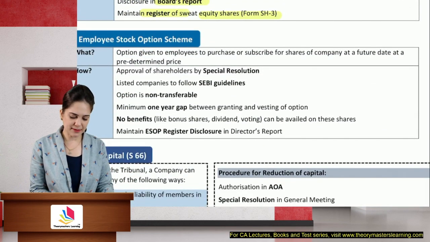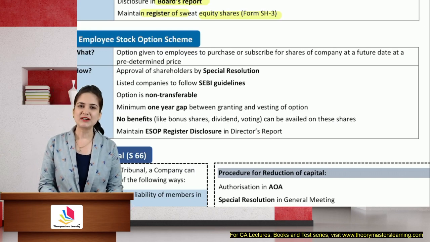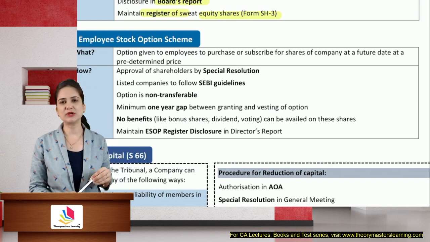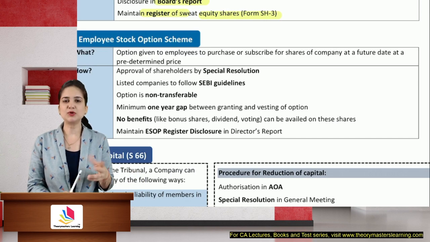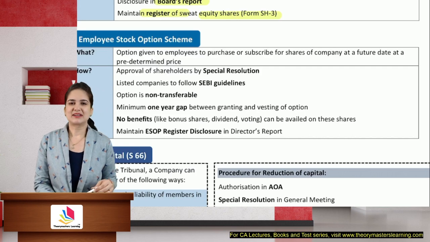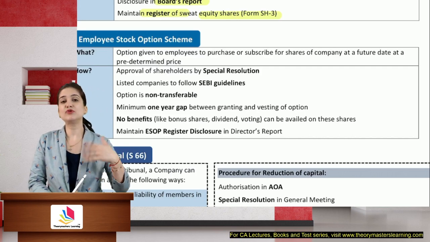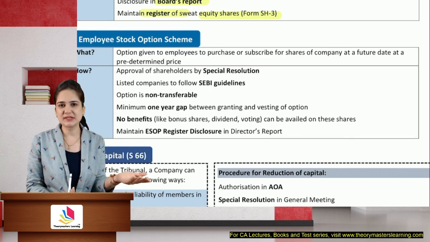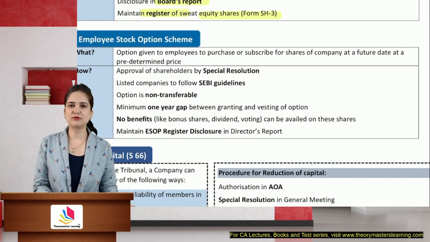Employee stock option. This is an employee retention tactic first started by Infosys in our country. So if I want to retain the employee, I will tell him that you stay in the company for 3 years, I will give you ESOP. Or now I don't have money to give you, I don't have salary to give you, it's a new company, and you must have seen on TV also, Shark Tank, that I don't have money now to pay you salary, or I will give you only 20,000 rupees salary, but I will give you ESOP. That is stock option. If I give you shares instead, you will get appreciation, you will get dividend on that. So it is a retention, that you stay in the organization.